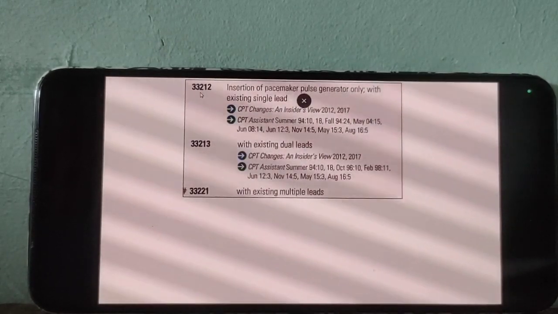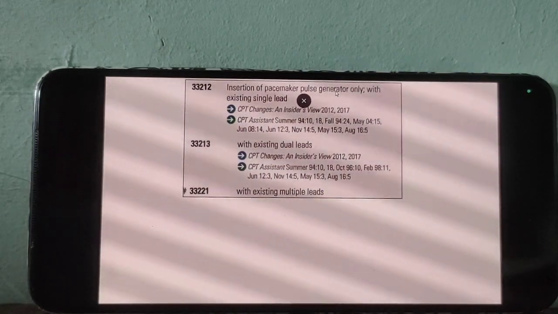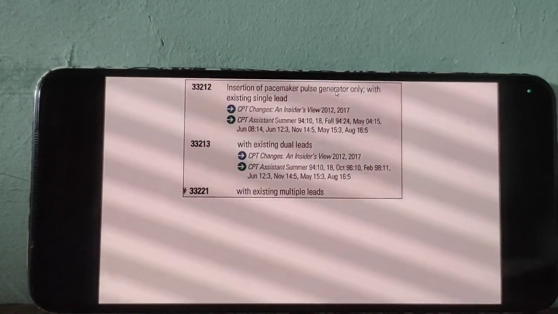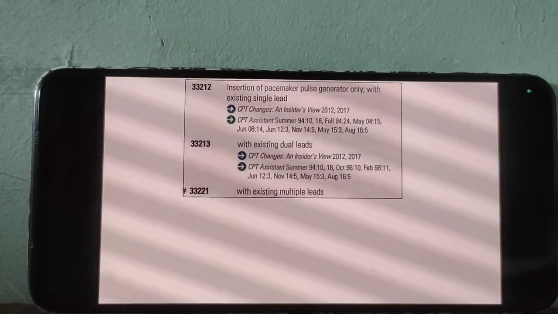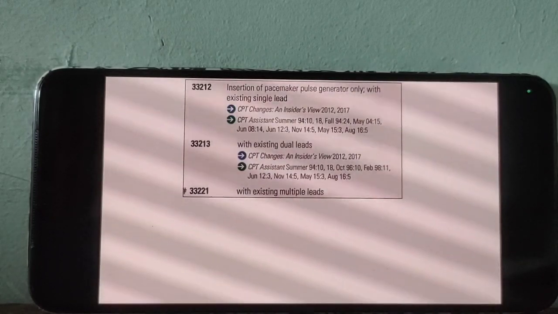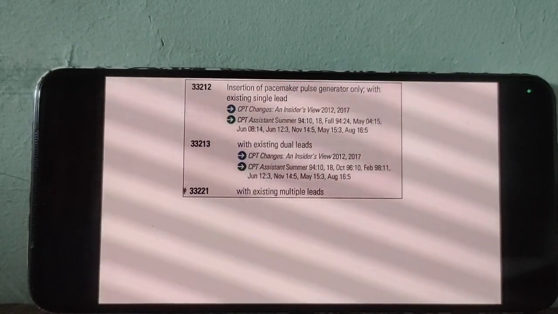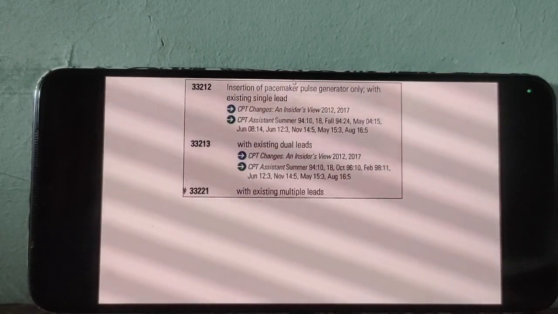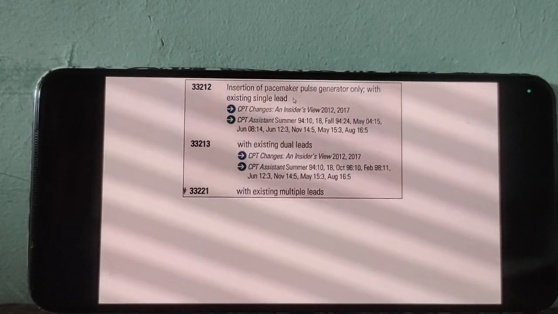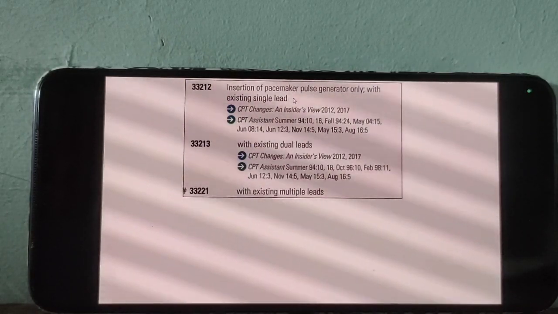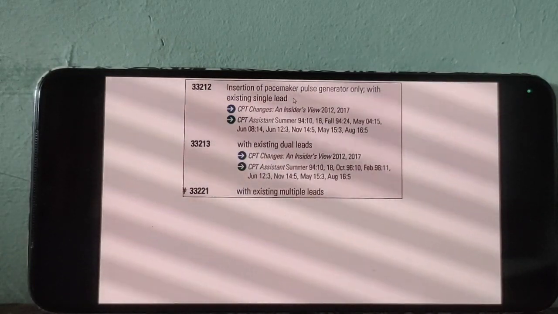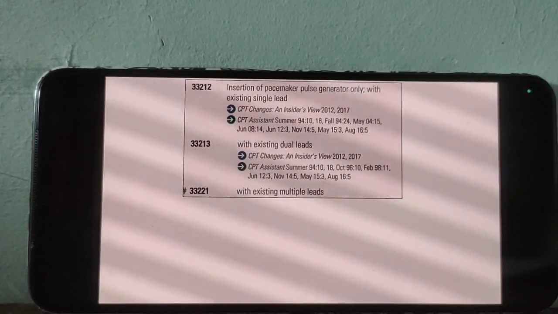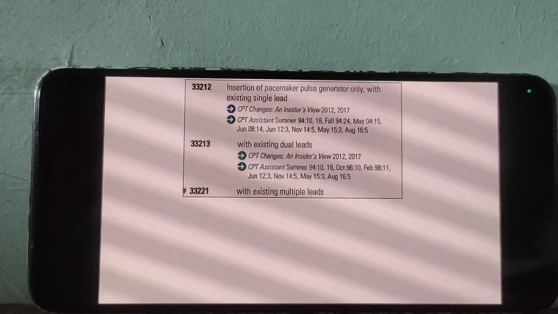Then here, what is the meaning of pulse generator? What is another term for pulse generator? Battery. Now, the doctor attached the battery to the previous single lead system. The existing patient already had a lead. Lead means wire, am I right?